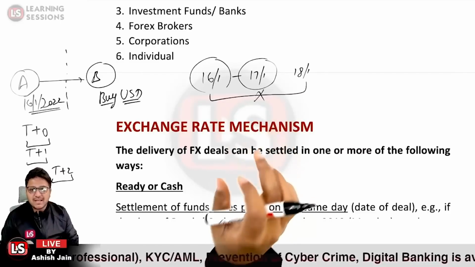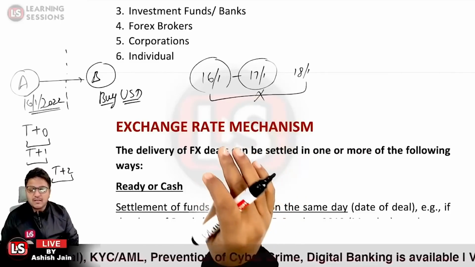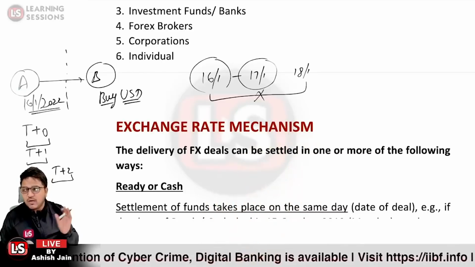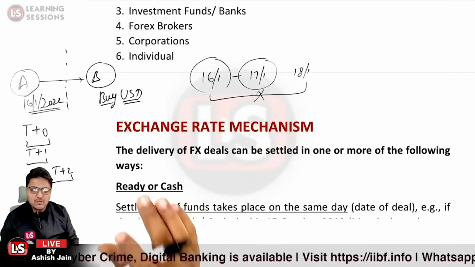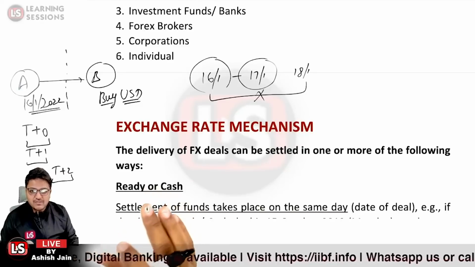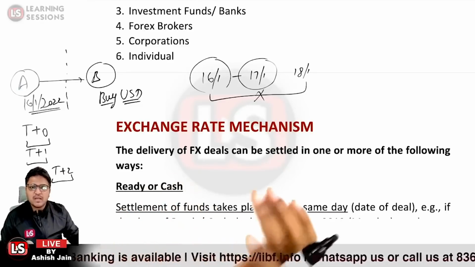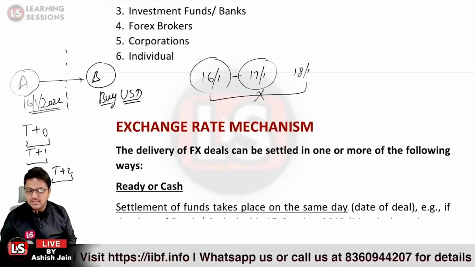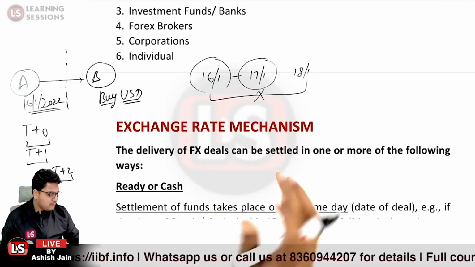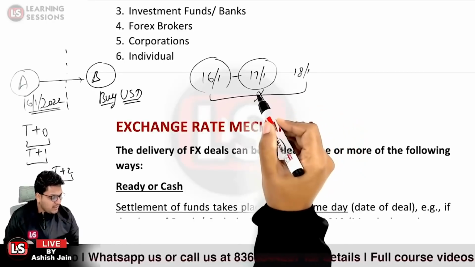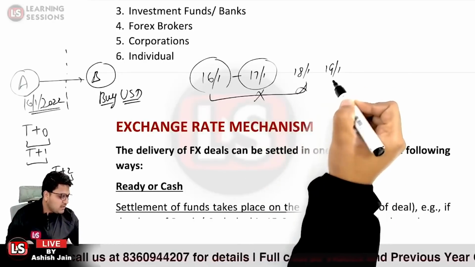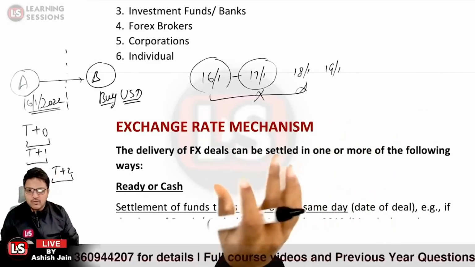Why term rate? Because I clearly told you that the transaction is settled on the next working day, so it must be working. So the main condition related to selecting the rate is that there must be a working day in both the centers. Only then it will be considered. If I say it was a holiday on 17th and 18th, then the transaction is settled on 19th, still it is going to be term rate. Are you getting this particular point?